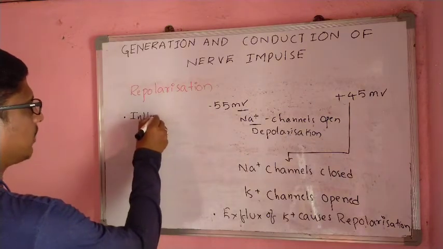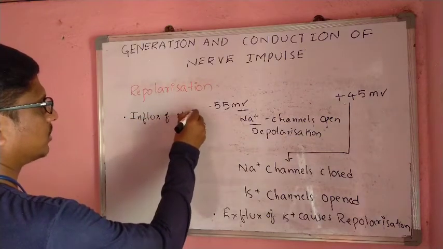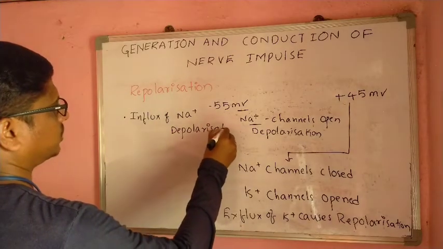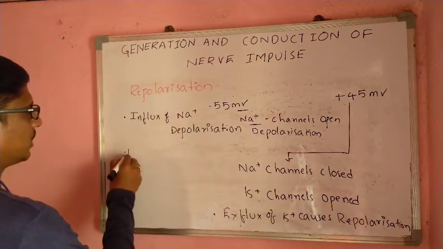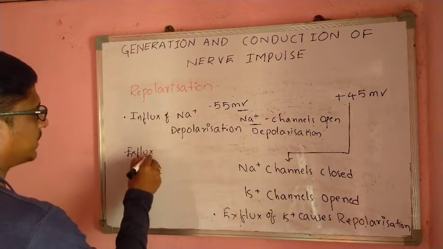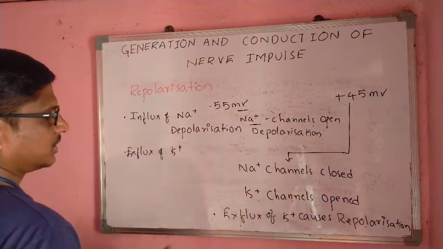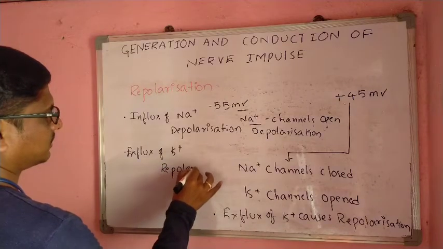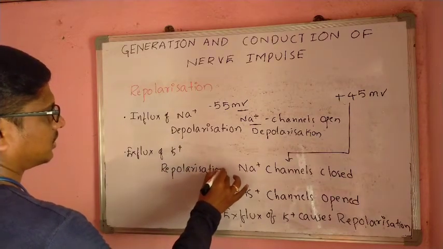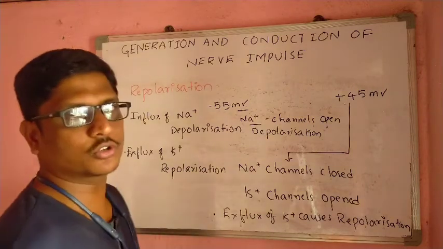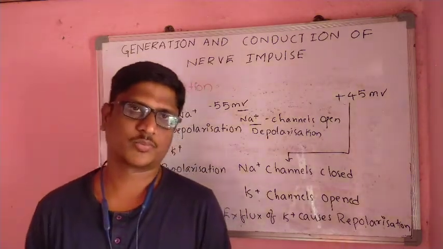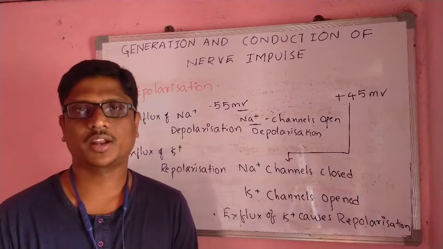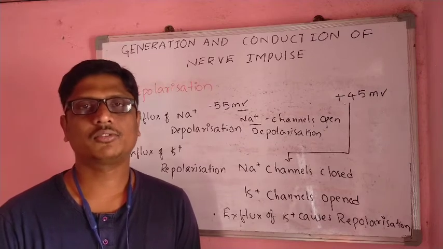Influx of sodium causes depolarization. Efflux of potassium causes repolarization. It requires a minimum force, which is called the threshold force. The gap between two impulses is called the refractory period. This is the conduction of the nerve impulse.